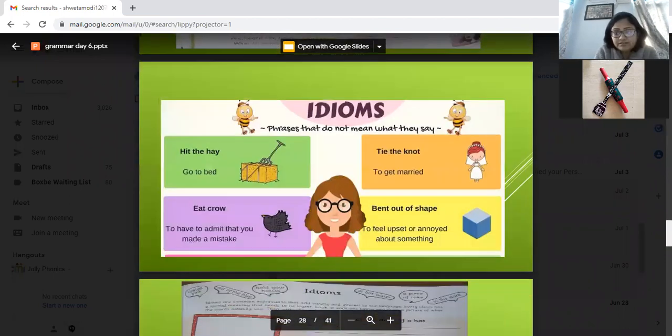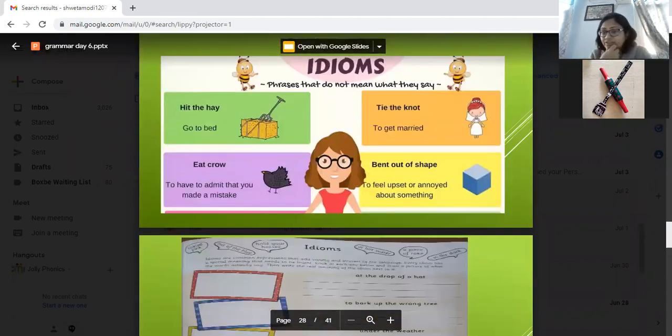Idiom means muhavre, any special meaning, not the specific meaning. Tie the knot doesn't mean tying the knot. It means to get married. That is an idiom.